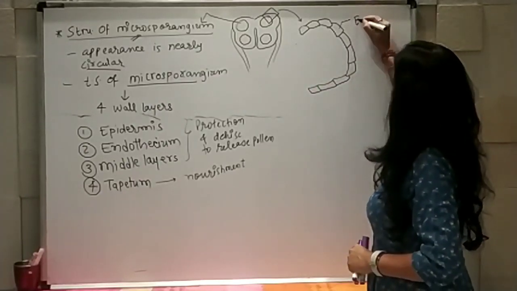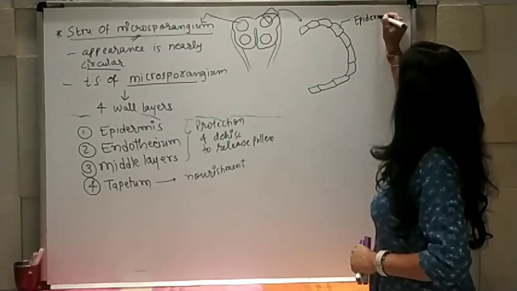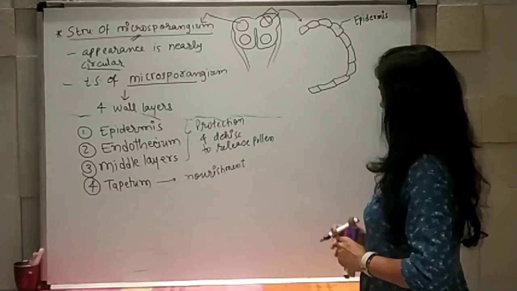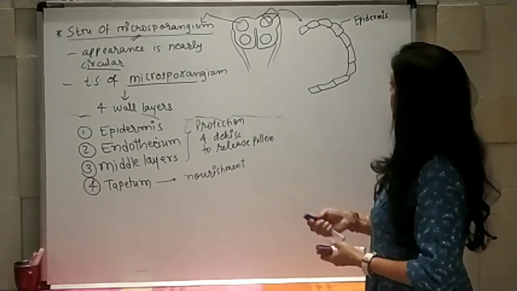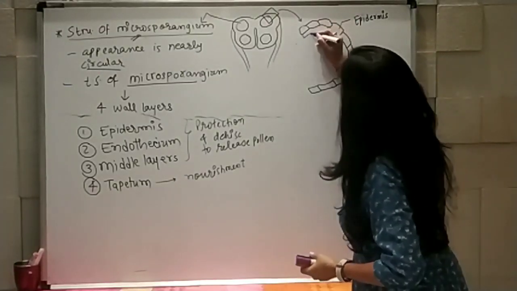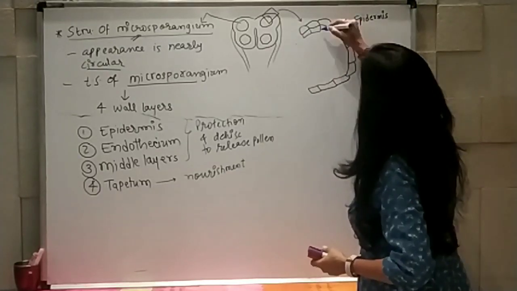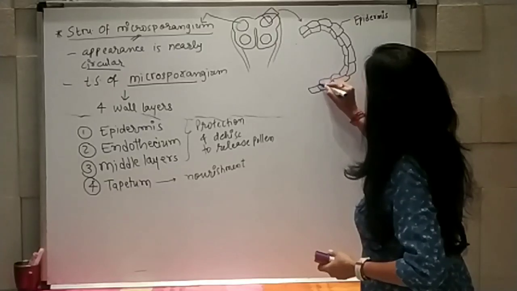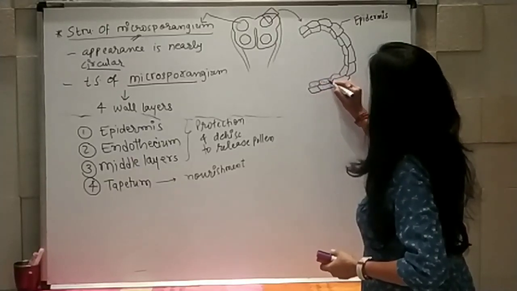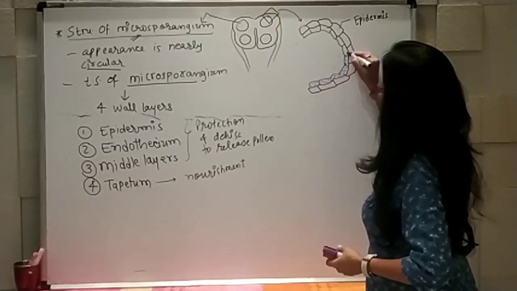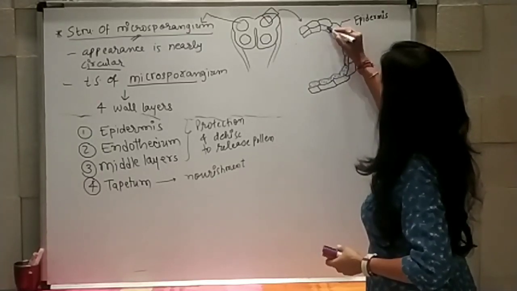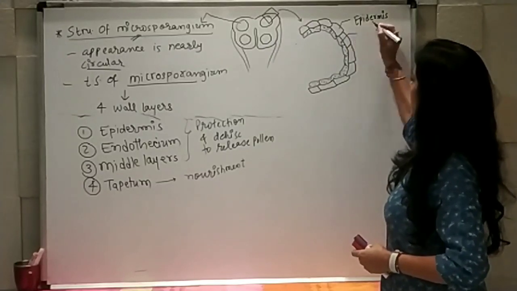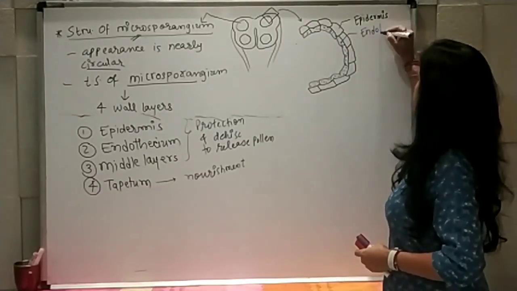So this is epidermis, the outermost layer. Second is endothecium. Endothecium is present here. I am just showing it by a dotted structure so you can make it clear and differentiate it from epidermis. So this one is endothecium.